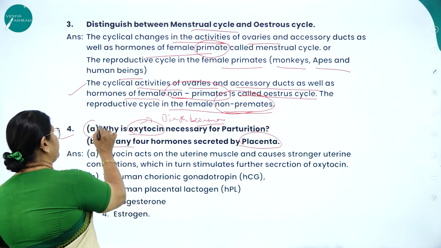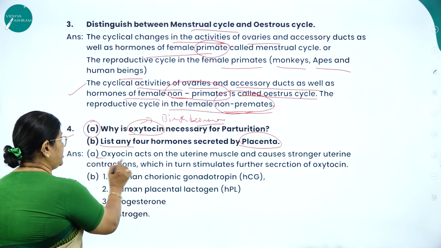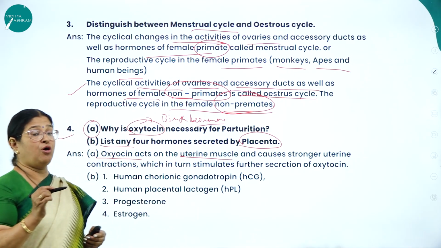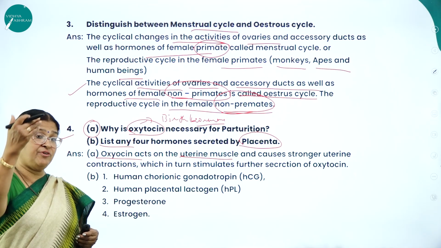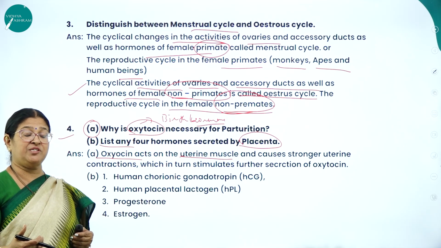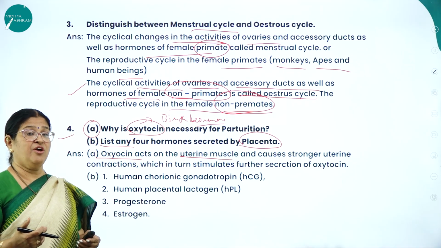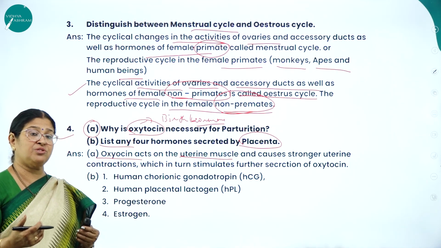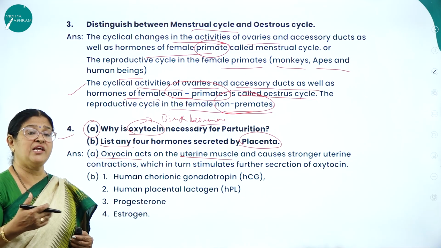Now let me move on to the first question. Why is oxytocin necessary for parturition? The answer is oxytocin acts on the uterine muscle. To be very frank, oxytocin is not produced by the posterior pituitary. Instead, it is produced by the hypothalamus, only at the time of childbirth. At the time of childbirth, there is what we call the fetal ejection reflex, which instigates the hypothalamus to release oxytocin, and that oxytocin is received by the posterior pituitary, which will then release this hormone.